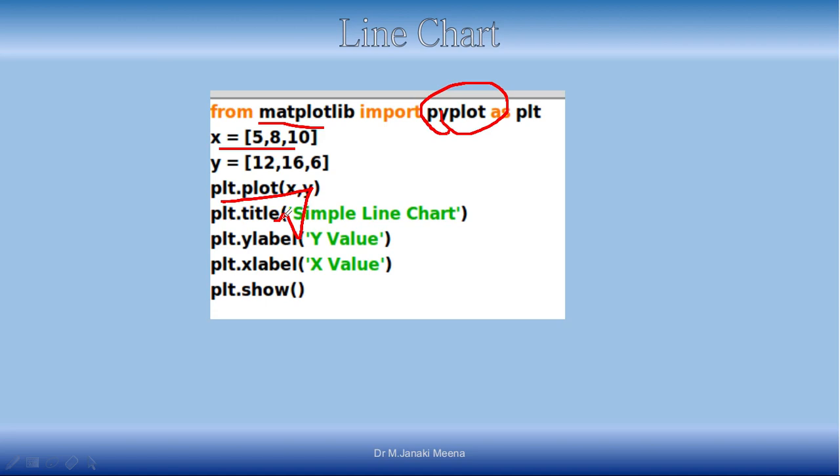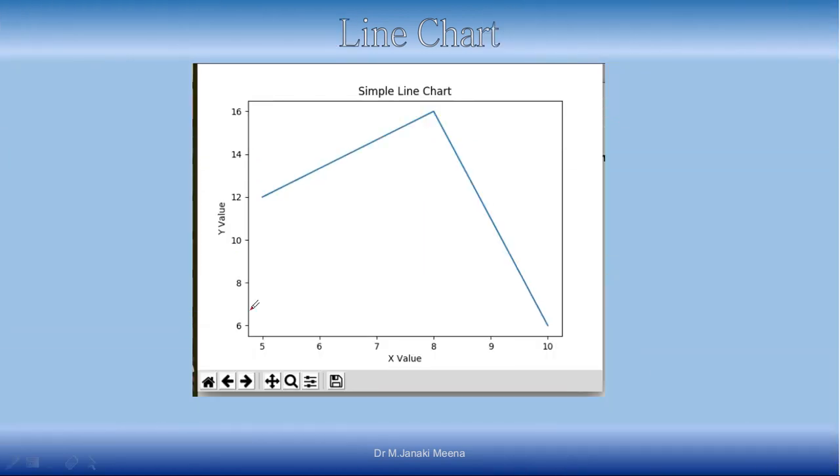Then you can give a title for the plot, using plt.title, where I give the title of the chart. You can also give a y label and an x label. In school we were told to write what value is on the y axis and what value is on the x axis, so here I am just saying y value and x value. All these things happen only in memory. If the user has to visualize it, we have to use the show function, plt.show. After you do that, you will see a chart opening like this.